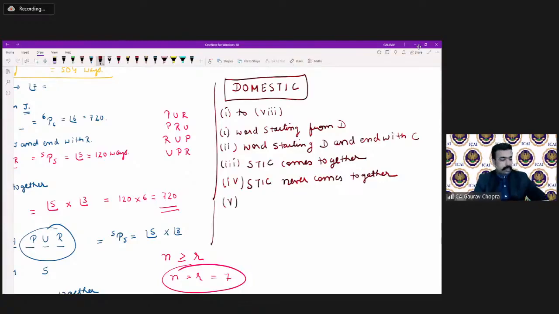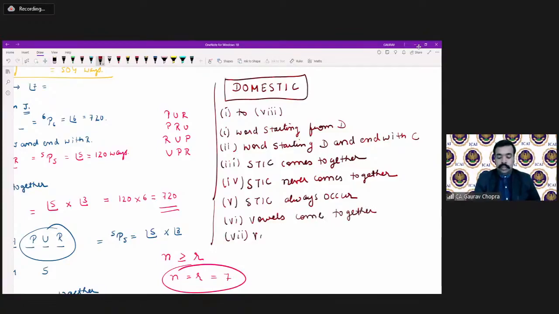Then part number 5, STIC always occurs. Then sixth, vowels come together. Then seventh part, vowels do not come together.